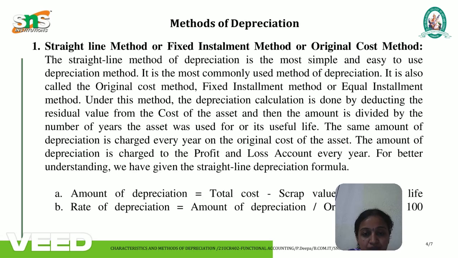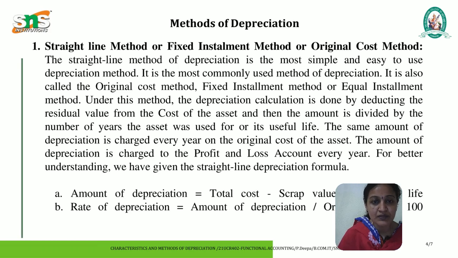There are several methods of depreciation. The straight line method of depreciation is the simplest and easiest to use. It is the most commonly used method of depreciation. It is also called the original cost method, fixed installment method, or equal installment method.